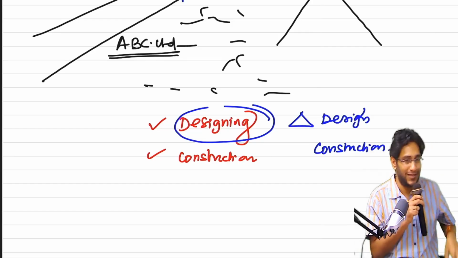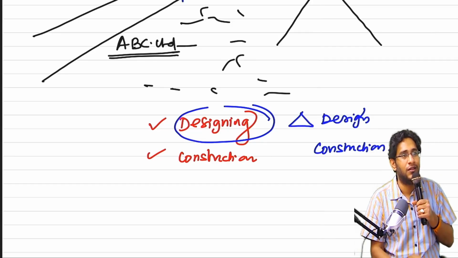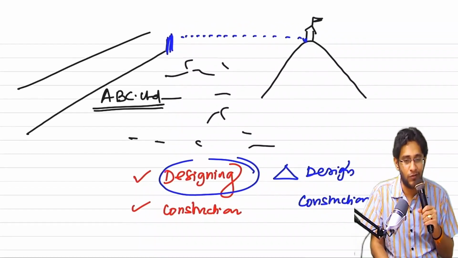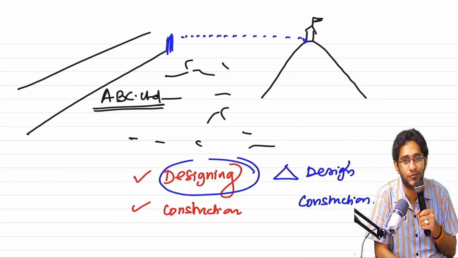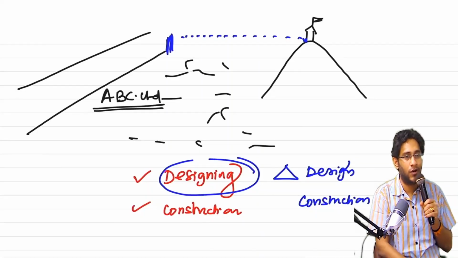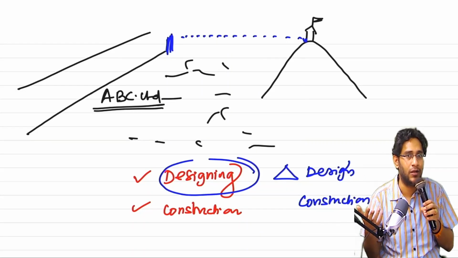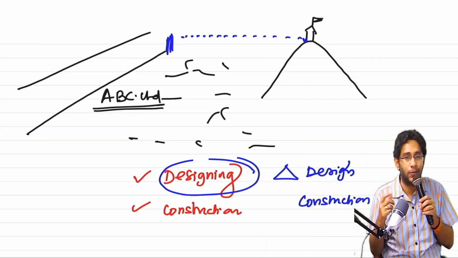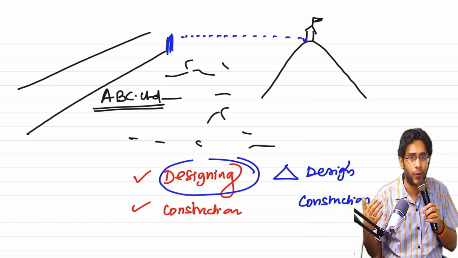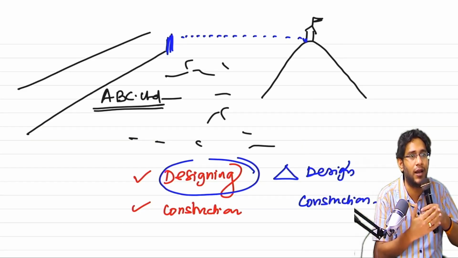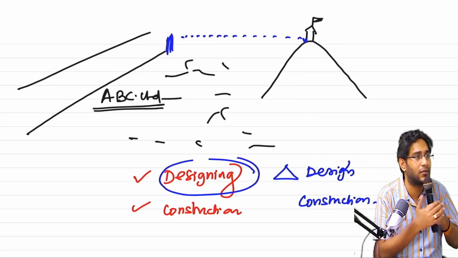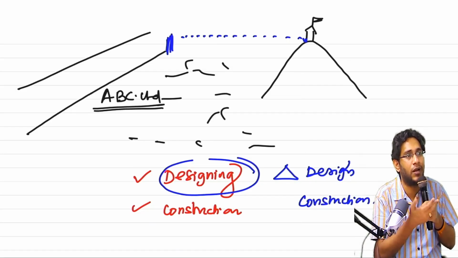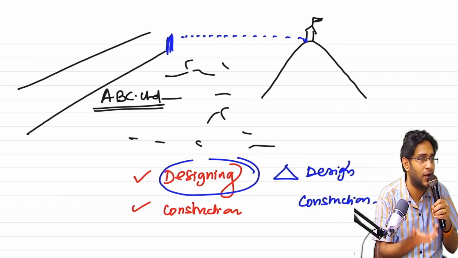Why? This is not constructing a house, sir. This is constructing a rope car in a hilly area. I should not do something which will crash that mountain and temple also. So I have a design, and based on that I will start the work. If the work is not holding good, I have to scrap the design and start again. That means I have 2 promises, each highly interrelated or interdependent on the other. With that kind of interdependency, with what face will you say it is separately identifiable? It is not separately identifiable.